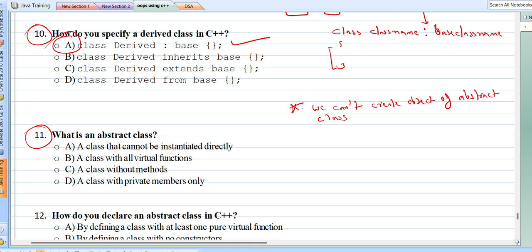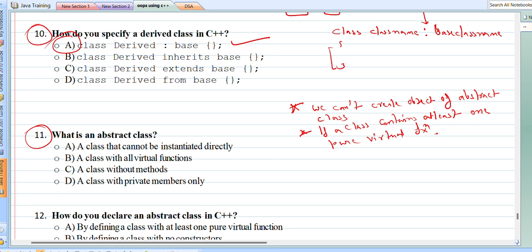A class is an abstract class if it contains at least one pure virtual function. A pure virtual function is a function that does not have any implementation. Basically, a pure virtual function is used to give a blueprint to the derived class to override it.